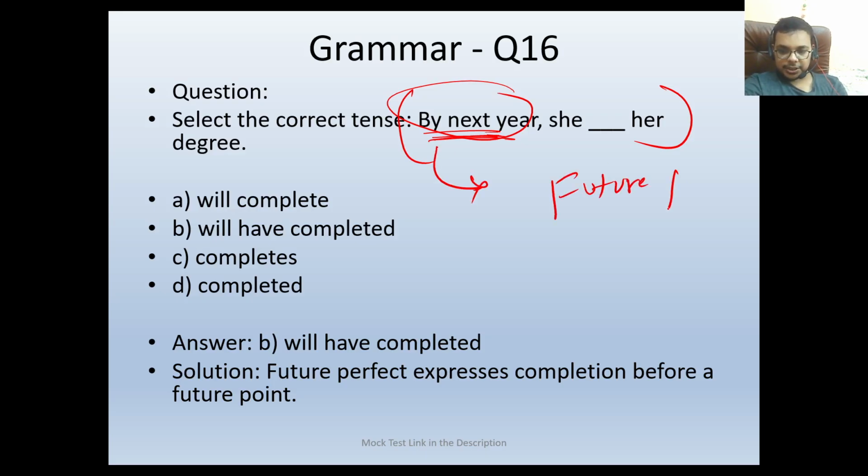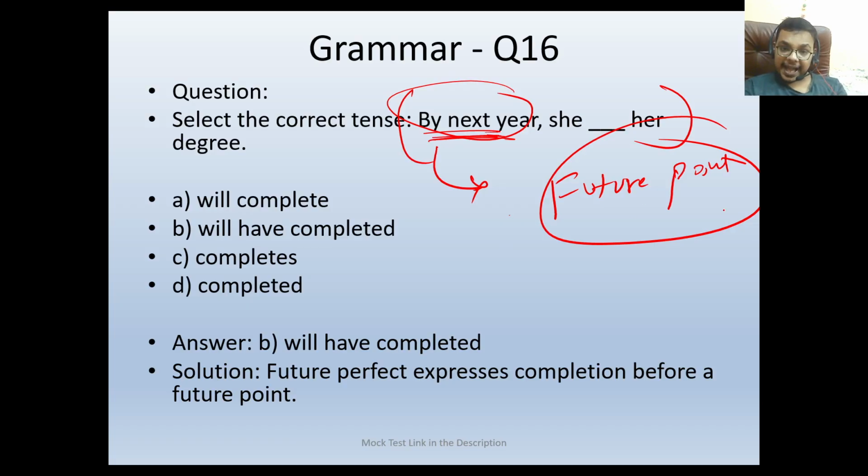By next year means in the next year or before it. She dash completed her degree. So it is the future perfect expression, right? If it is a future perfect expression, we will be using what?